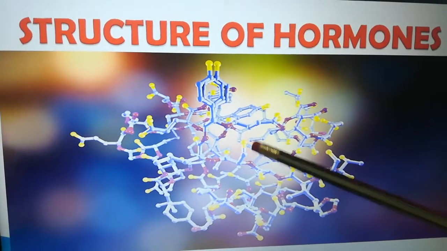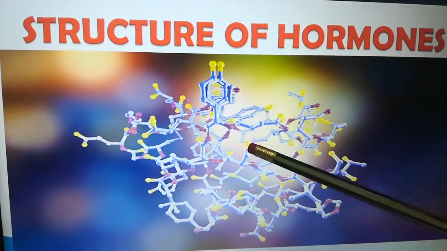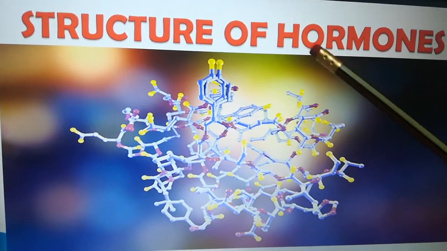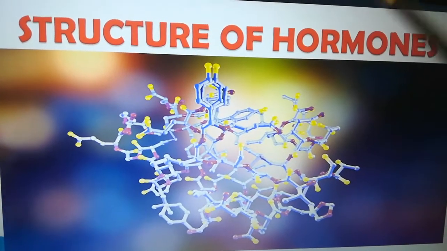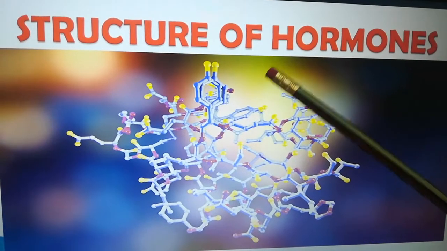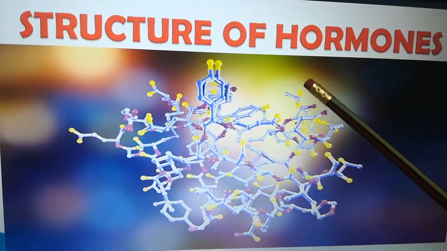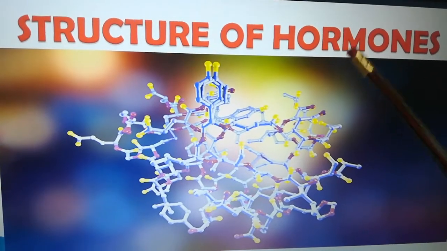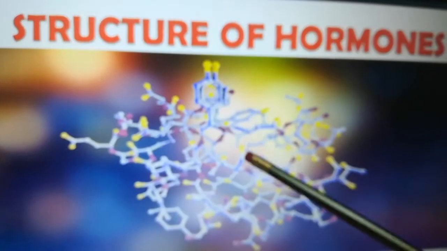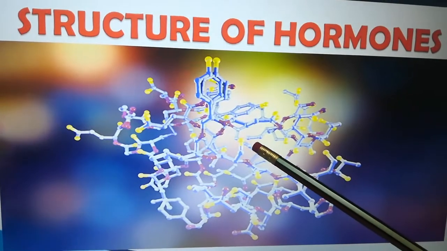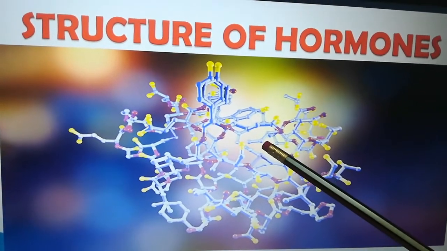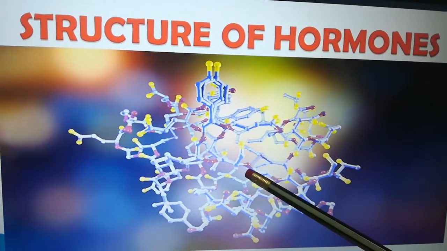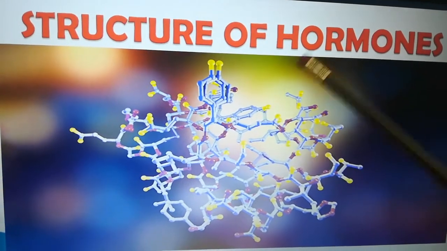Now you may get one doubt. What do you mean by gland? A gland is an organ in the human body that secretes particular chemical substances for the use of the body.